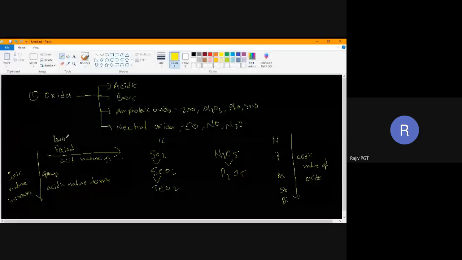Any doubt in this? In a period, acidic nature increases and basic nature decreases. This is for both oxides and hydroxides. Any doubt in this part? No, sir.